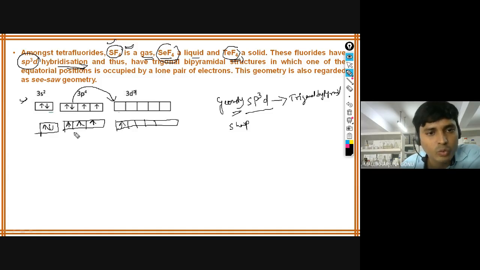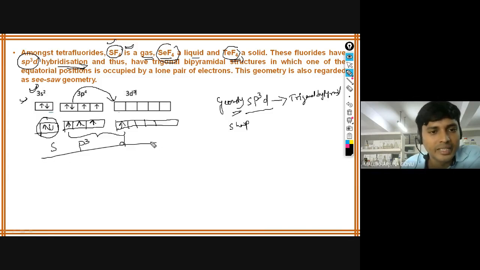Now what is the hybridization? The lone pair of electrons also has to be considered, because it is also in the outermost shell. So the s orbital, three p orbitals and one d orbital combine: five orbitals combine, and one orbital is having a lone pair of electrons.